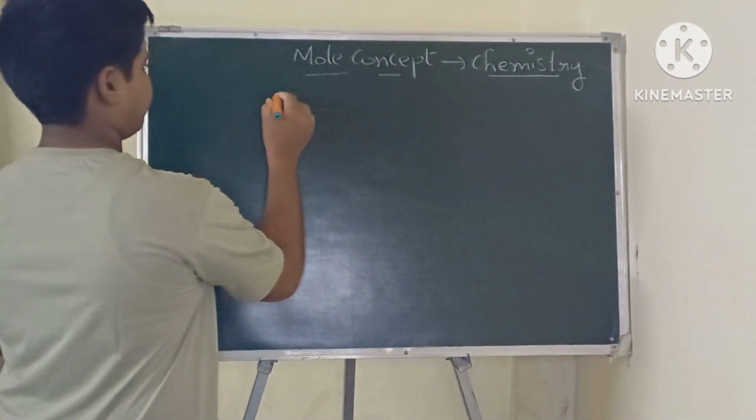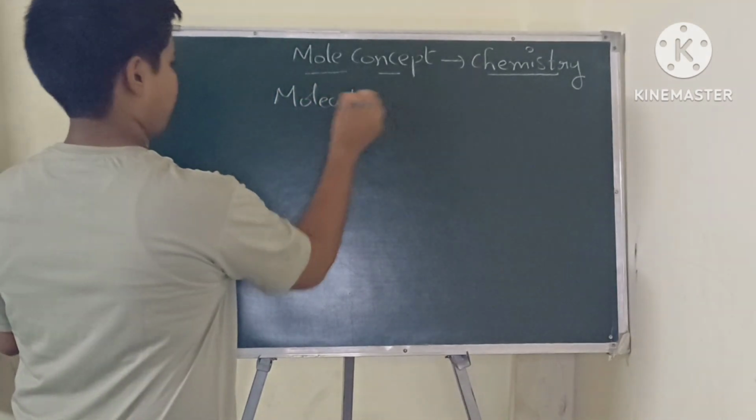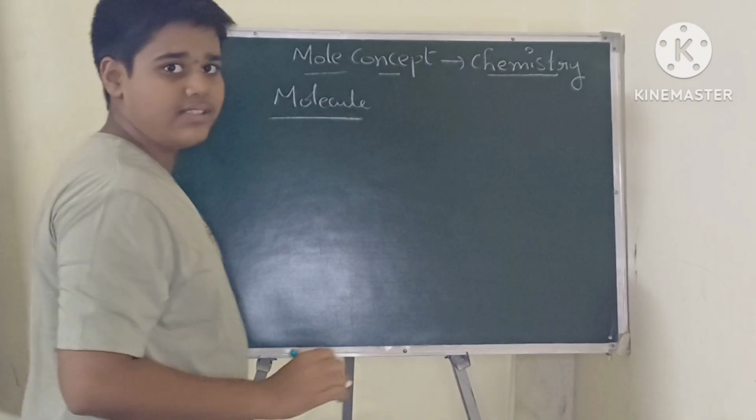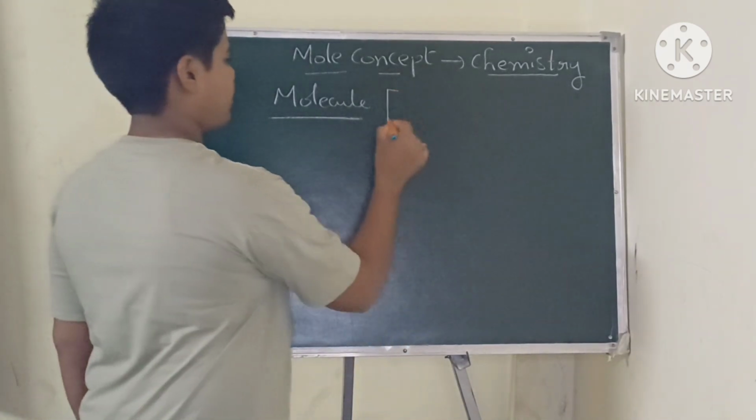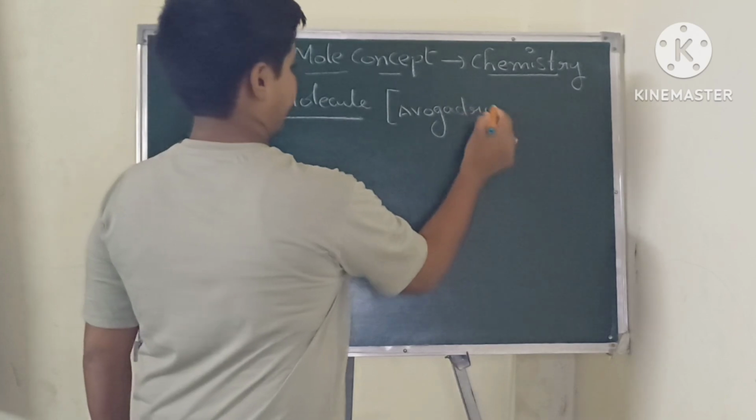Next one, molecule. Molecule was invented by Avogadro.